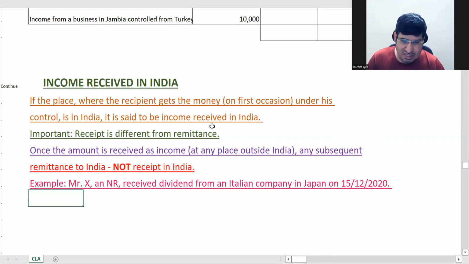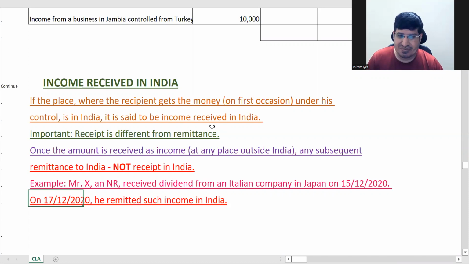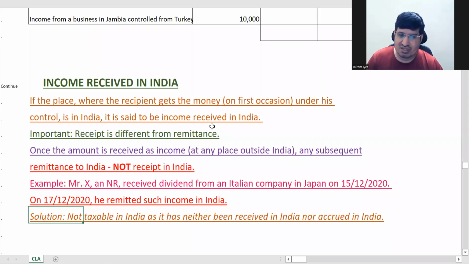Now here there is an example. Mr. X is a non-resident who received dividend from an Italian company in Japan on 15th December. After 2 days, he remitted such income to India. So it is not taxable, as we have discussed.